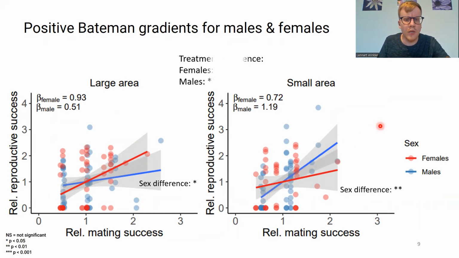If we compare between the treatments again, we find that for males, we have a significant difference, but not for females. And this means that for males, we find a significant increase in the steepness of the Bateman gradient if we increase density by decreasing the mating arena size. So the opposite effect to what we've seen before. In group size, we have a decrease in the Bateman gradient in males, while if we manipulate habitat area, we have an increase. So that's quite an interesting pattern here.